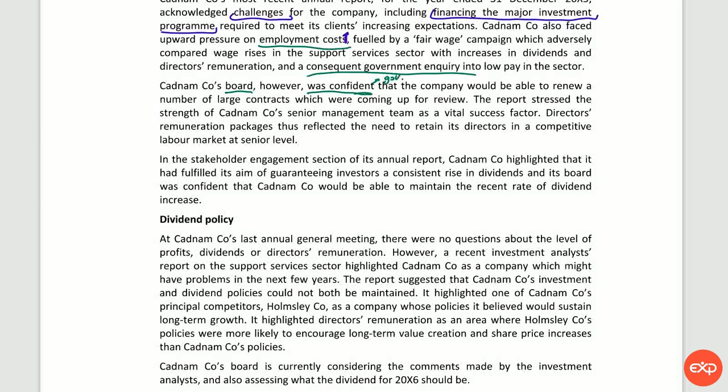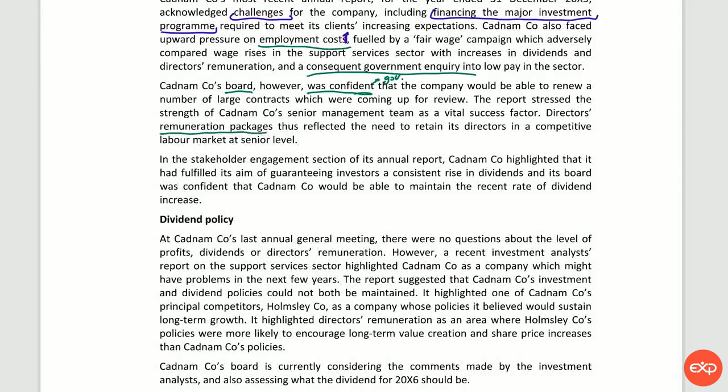The report stressed the strength of Cadmium Company's senior management team as a vital success factor. Directors' remuneration packages thus reflected the need to retain its directors in a competitive labor market at senior level. So they think that it's very important that they keep employing those directors, and therefore they want to pay them adequate amount of money, and we will need to challenge that.